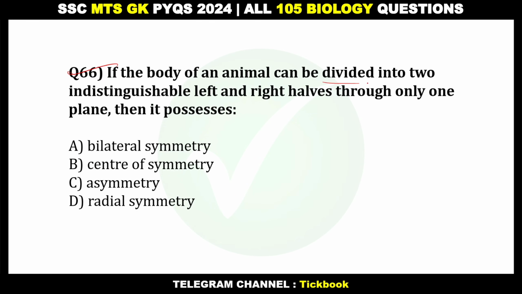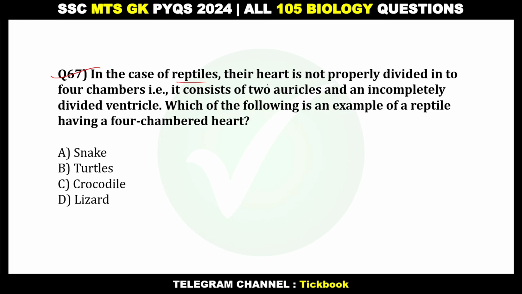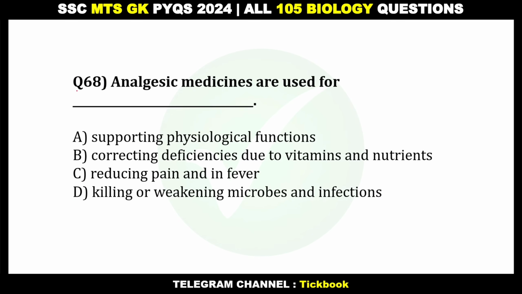66. If the body of an animal can be divided into two indistinguishable left and right halves through only one plane, then it possesses. Option number A, bilateral symmetry. 67. In the case of reptiles, their heart is not properly divided into four chambers. It consists of two auricles and an incompletely divided ventricle. Which of the following is an example of a reptile having a four-chambered heart? Option number C, crocodile.